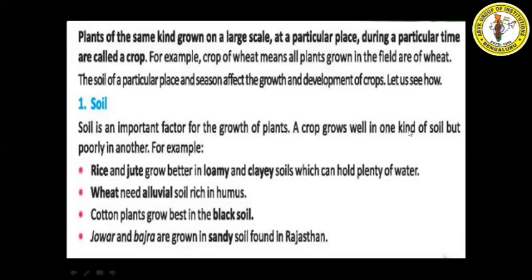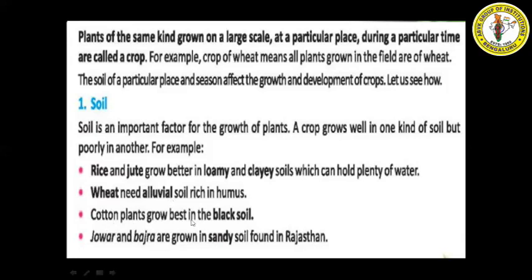A crop grows well in one kind of soil but poorly in another. For example, rice and jute grow better in loamy and clayey soil. So to grow rice and jute, we need loamy and clayey soil, which can hold plenty of water. Why do we need loamy and clay soil? Because they can hold plenty of water. Wheat needs alluvial soil rich in humus. If we need to grow wheat, we need alluvial soil. Why? Alluvial soil is rich in humus.